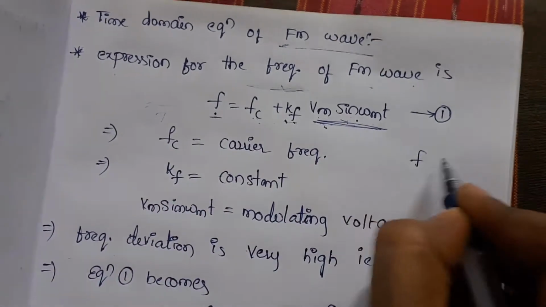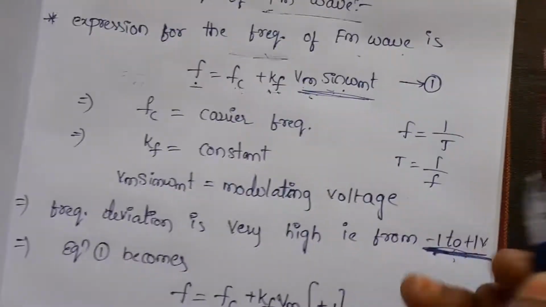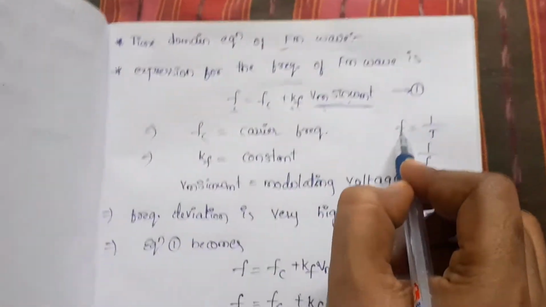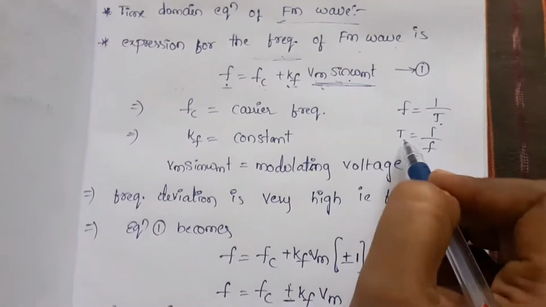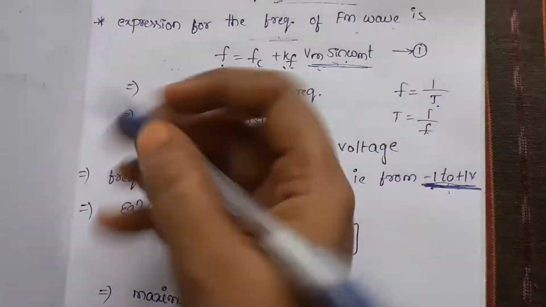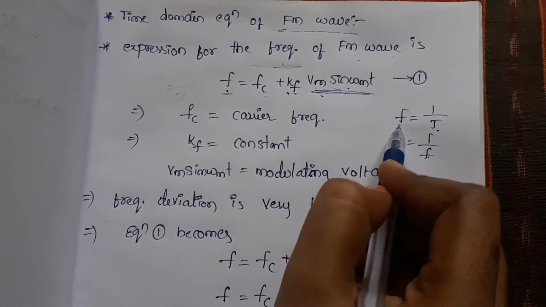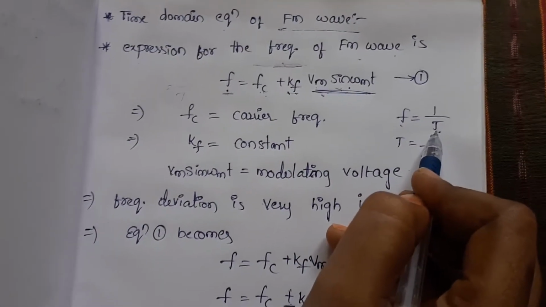So how will we find it? F equals 1 by T, and like that, T equals 1 by F. So that means if you are taking frequency, from that we'll find out the timing response. If you are taking time, from that we'll find out the frequency response. So now we will find the time domain equation. I am taking the frequency, so automatically we are finding the timing response.